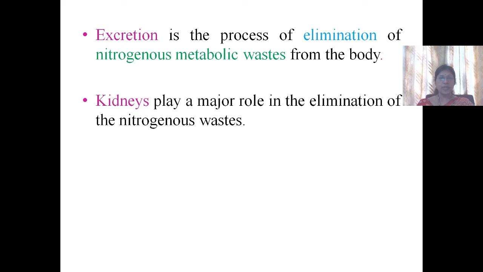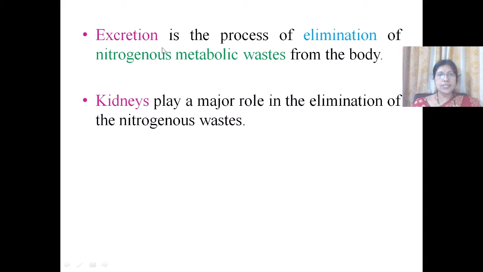So these wastes, those are ammonia, urea and uric acid, are toxic and they ought to be eliminated from the body as early as possible. So excretion is a process of elimination of nitrogenous metabolic waste from the body. Kidneys play a major role in the elimination of the nitrogenous waste.